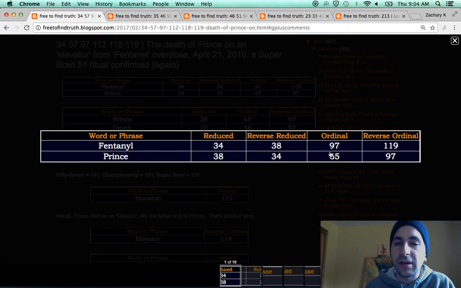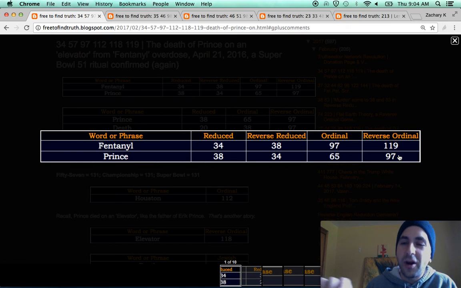Also interesting, in ordinal, this is using the alphabetic order. A is 1, B is 2, C is 3, up to Z is 26. There's no reduction here, so Z is worth 26 in this method. Reverse ordinal, same thing, but Z is 1, all the way up to A is 26. Notice fentanyl is 97 in ordinal, and Prince is 97 in reverse ordinal. Fentanyl and Prince, a match.